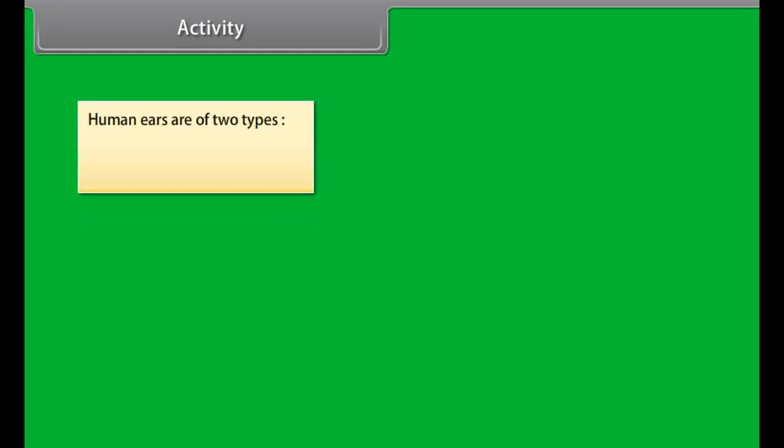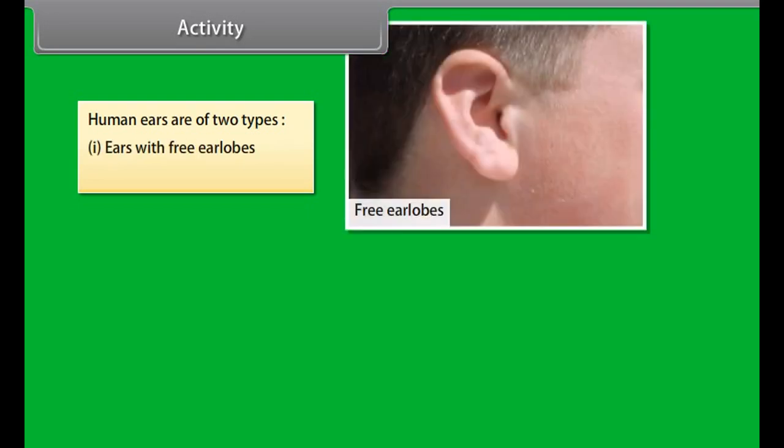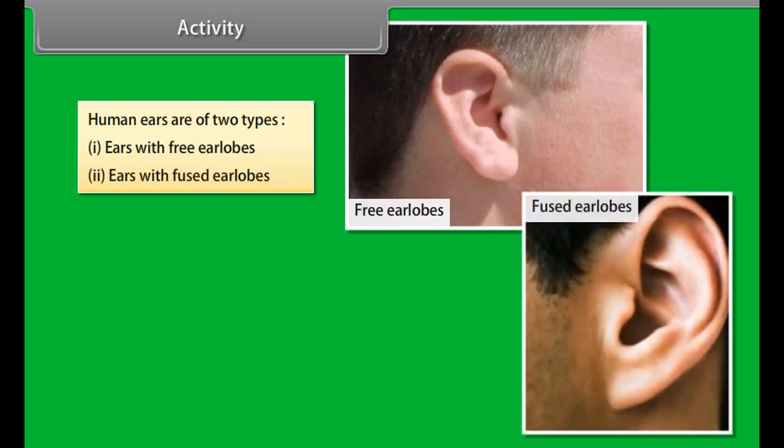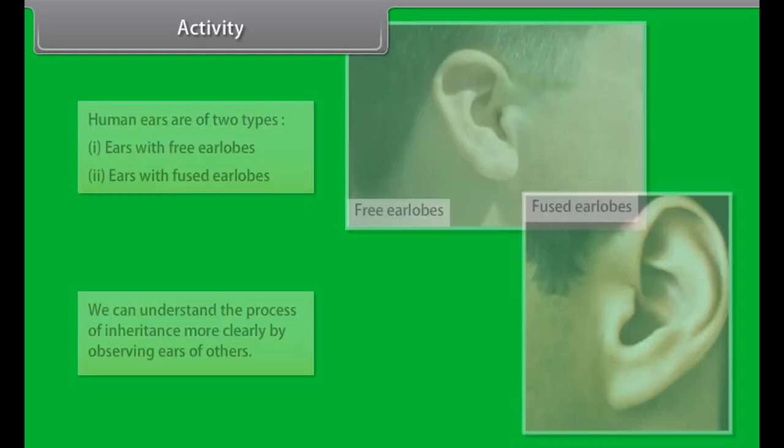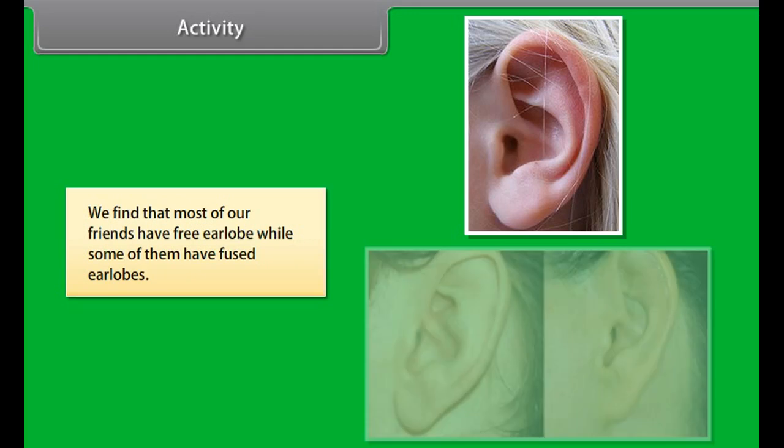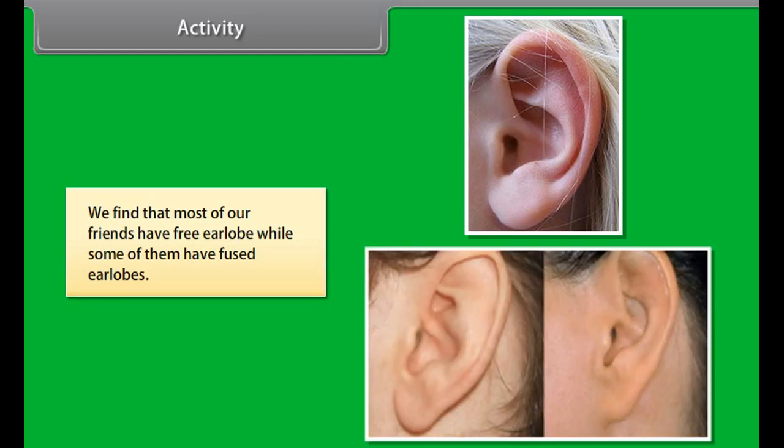Activity. Human ears are of two types: ears with free earlobes, ears with fused earlobes. We can understand the process of inheritance more clearly by observing ears of all the students in the classroom. We find that most of our friends have free earlobes, while some of them have fused earlobes. Rules for the inheritance of traits.